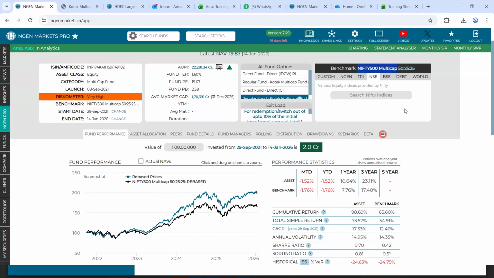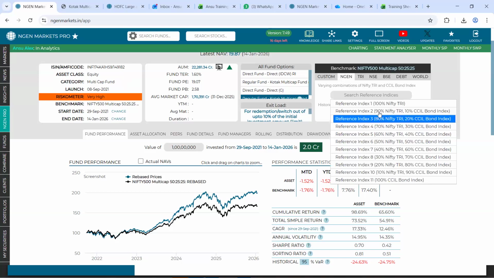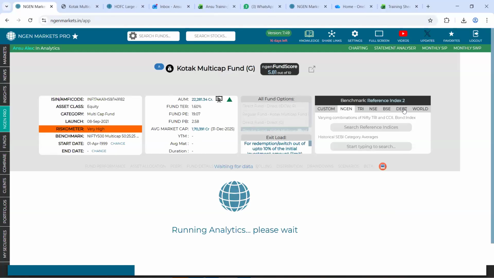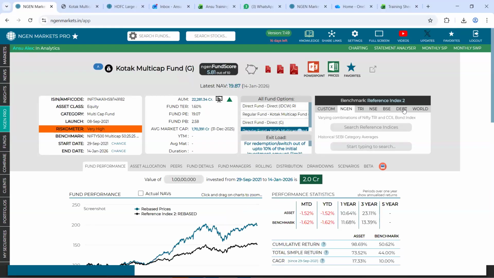So in case I'm not able to do that, then I can go to the engine and take 10, 20, 10, 90 and all those, whatever is suitable, right? The custom benchmark you're talking about? Custom or engine also you have, right? Yes, Reference index, 10, 10, 90. Yes, this is anytime flexible. Simply click on it and it will change accordingly. Okay, thanks. Sure, no problem.